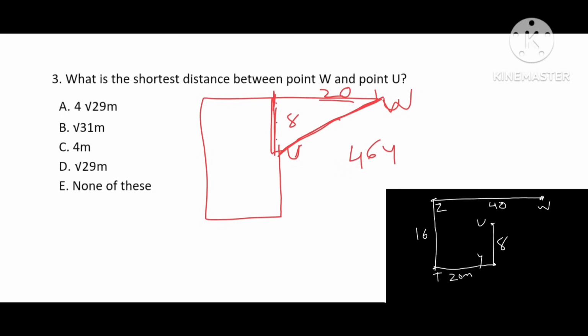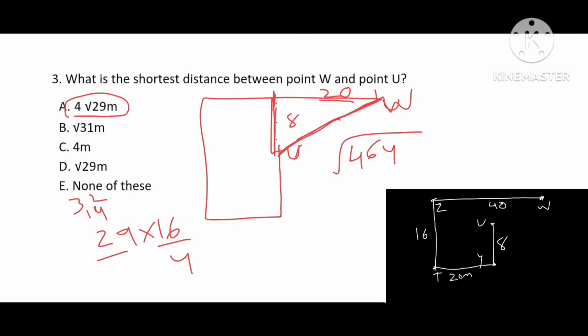So in total, root 464. If we take 4 inside the root, it is 29 into 16, which is 4 root 29. Option A is the answer for this question.